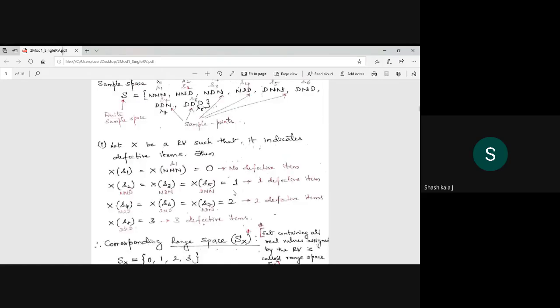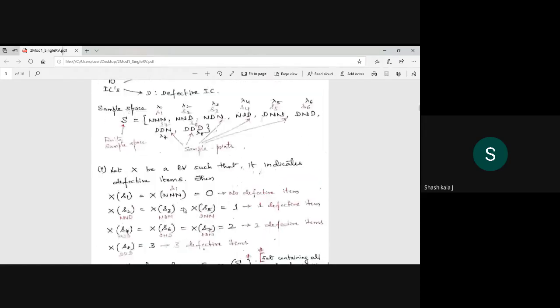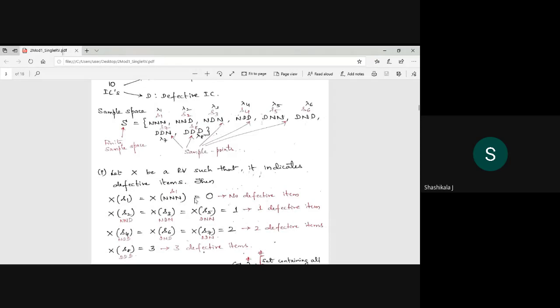Now in this, can you tell me what is the range of the sample space? Yes, please, for this example, write it in the chat box. What is the range of the sample space in this case? Yes, Sx, I am asking.